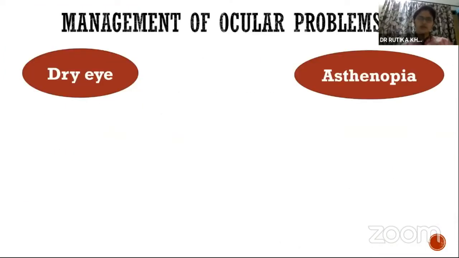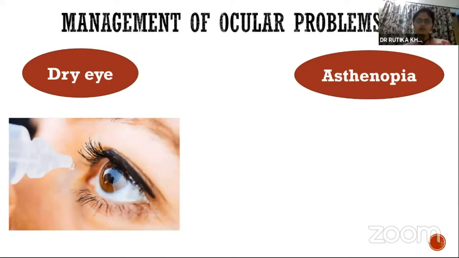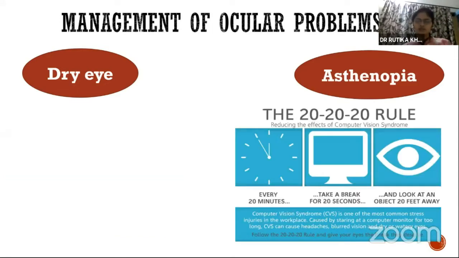Treatment is multi-directional. For dry eye, the known treatment is lubricating eye drops, wearing glasses, and most important and most effective is the 20-20-20 rule. That is, every 20 minutes, take a break of 20 seconds and look at an object which is 20 feet away.